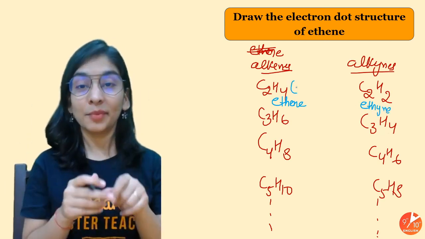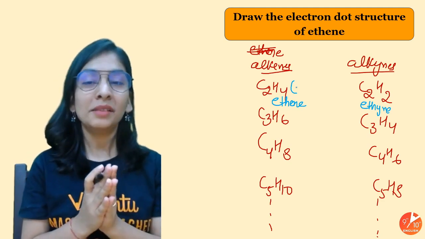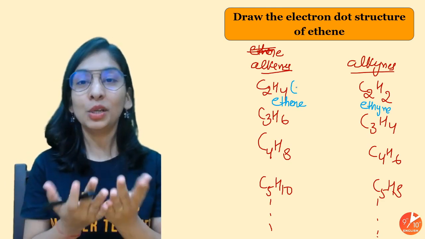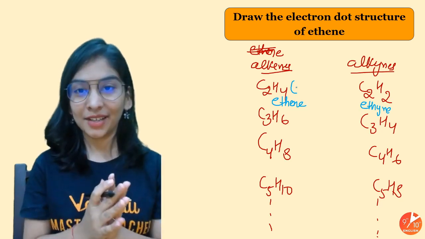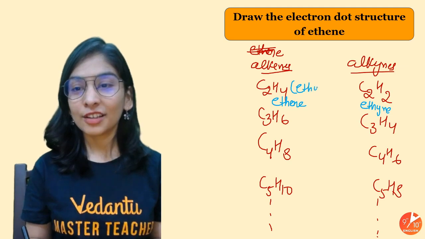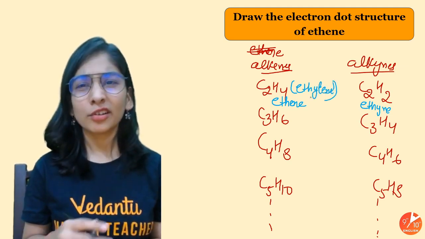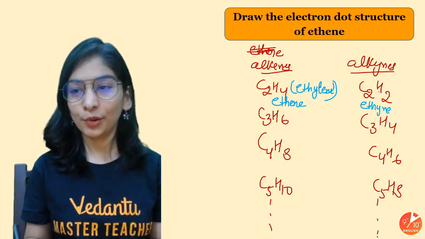Common name is written in bracket, just like your Anubha Ma'am. You with so much love call me AG Ma'am, Anu Ma'am and whatsoever. So in the same way, ethene has a common name too.